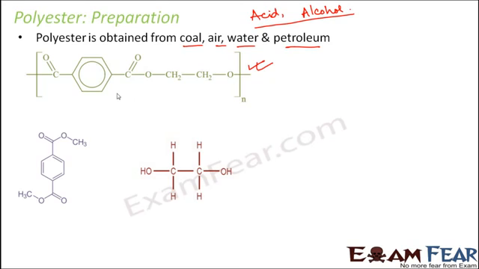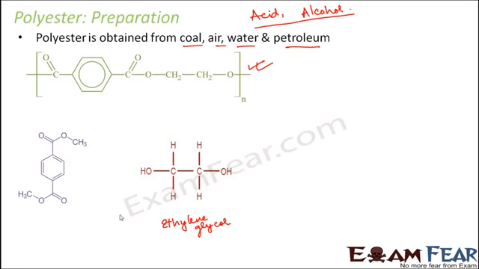So for this also we need one acid and one alcohol. So you can see the acid and the alcohol here. So the alcohol which we use here is ethylene glycol. So ethylene glycol is the alcohol that is used here, and which is the acid that we use? The acid is nothing but terephthalic acid or dimethyl terephthalate.